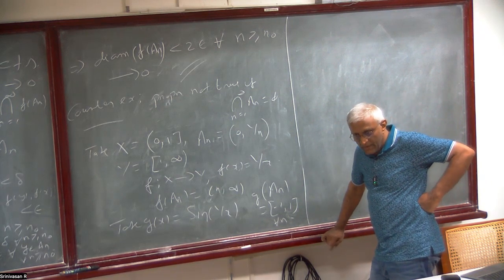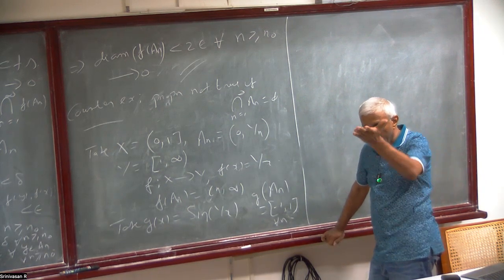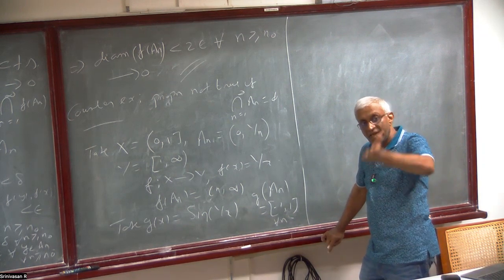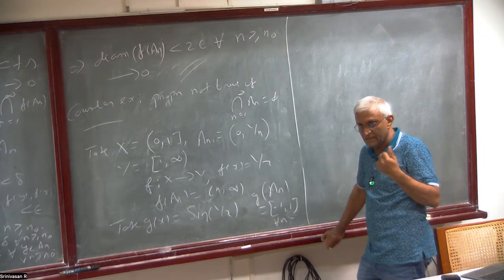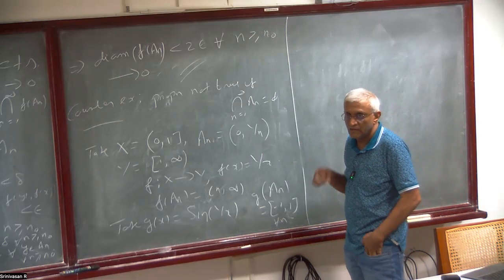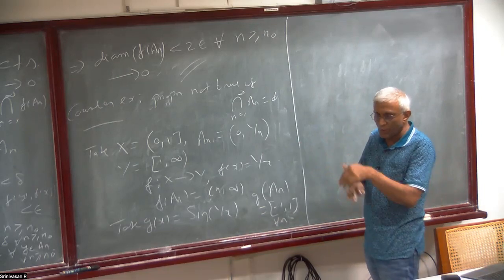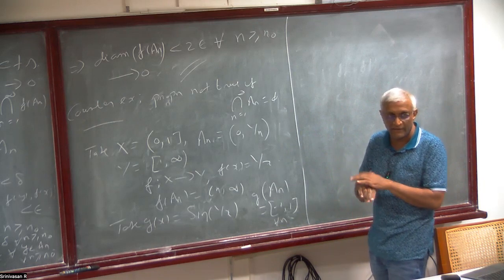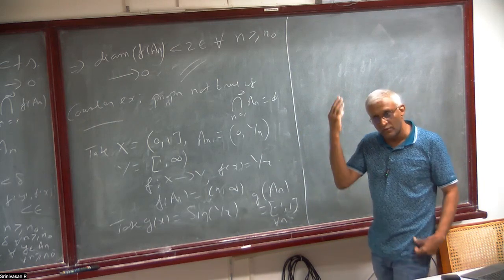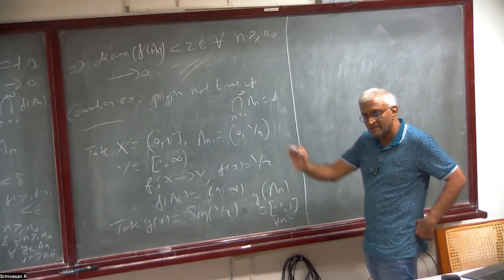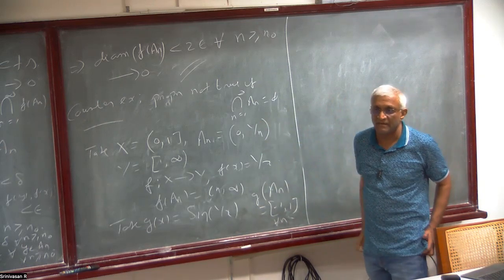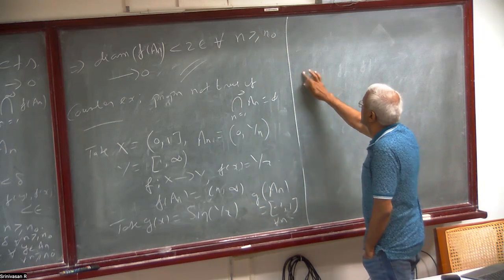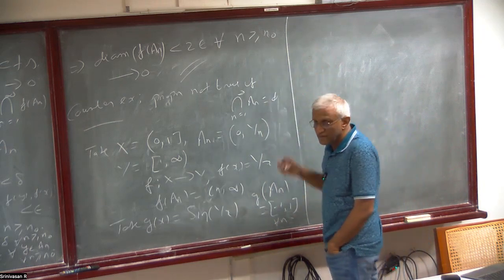Some spaces may not be complete, but they can be embedded, sitting as a dense subspace of a complete metric space. That is what is called completion. It's like taking a closure, but here you take it with respect to an abstract construction: you get another metric space in which this one is embedded. So what do we mean by embedding? The embedding is the following.